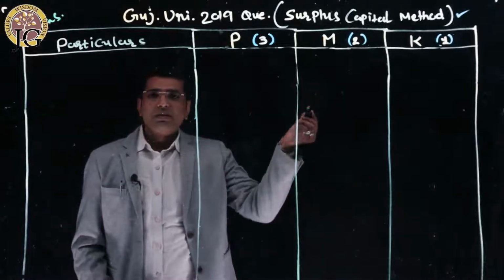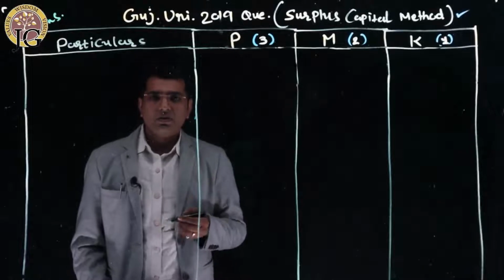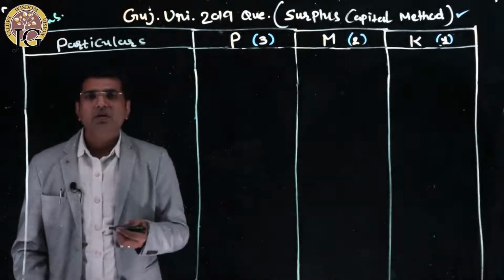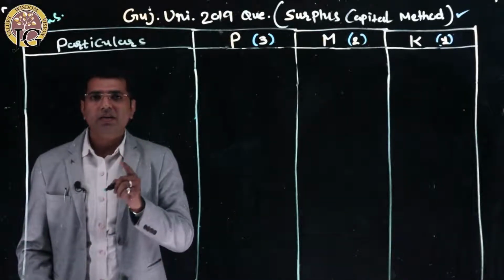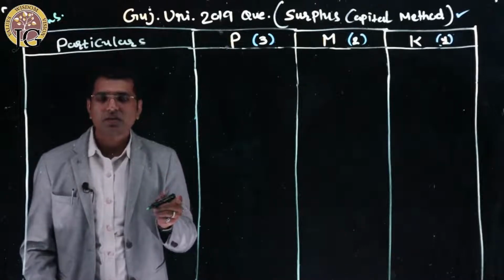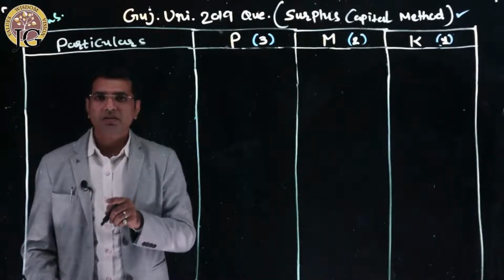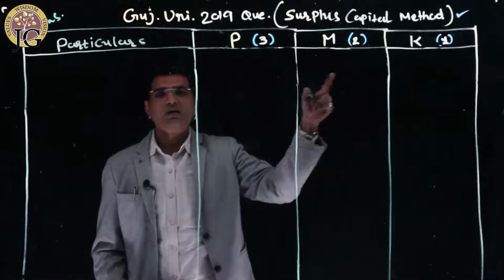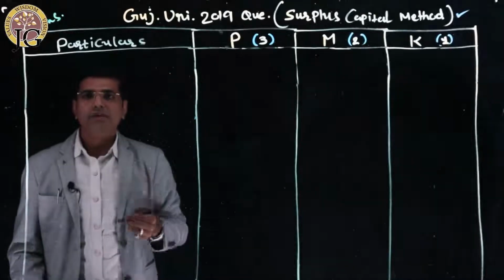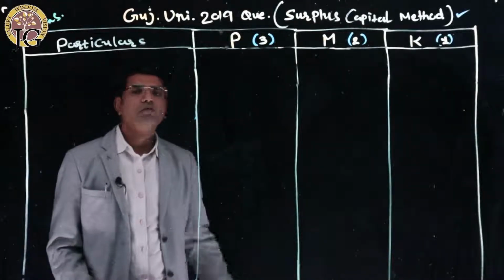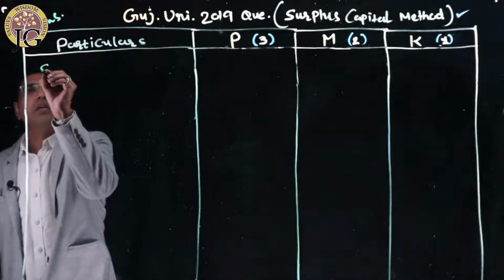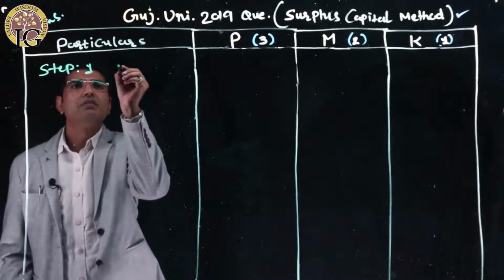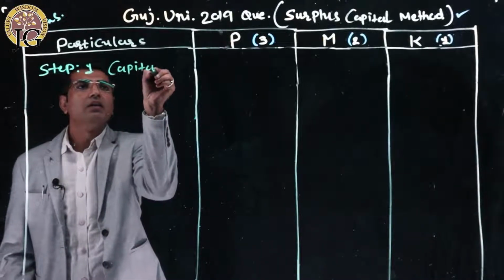In surplus capital method, I already told you that there are 3 steps. Step number 1, 2 and 3. We must follow the steps, but you must remember that while doing the statement of piecemeal distribution of cash, you must pay all the liabilities first, and surplus capital method calculation will only start after the liabilities have been paid. So let's start our sum with step number 1. The step number 1 is finding out the capital factor. Capital factor.